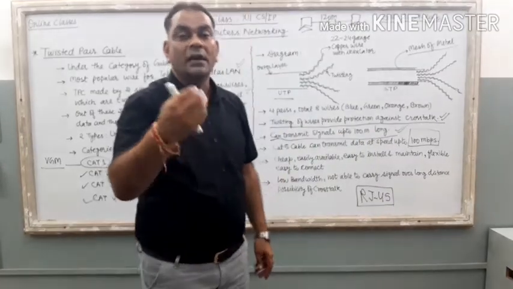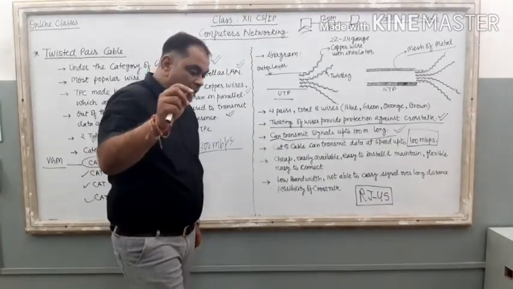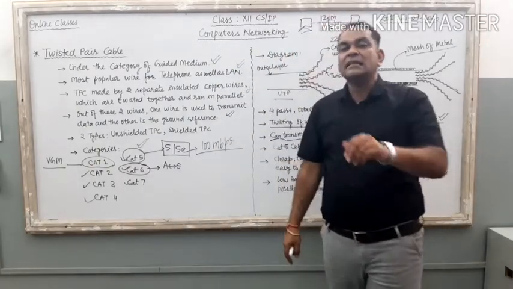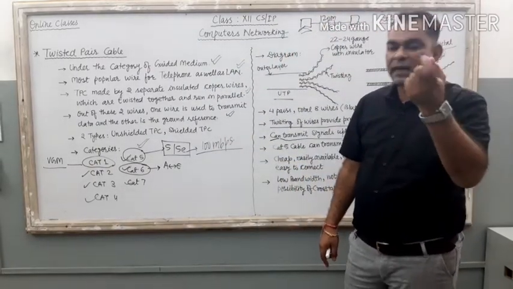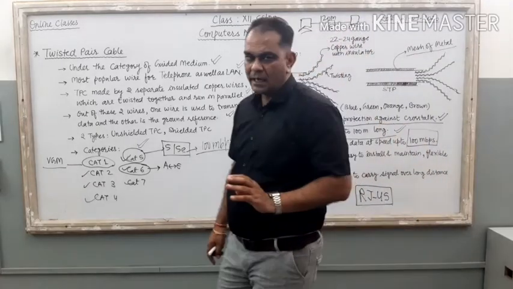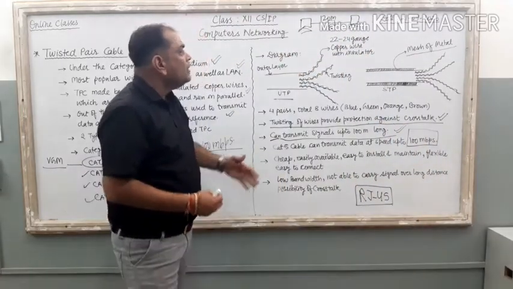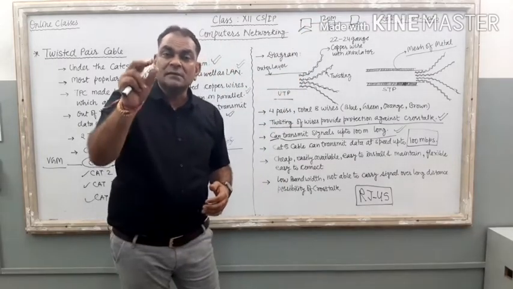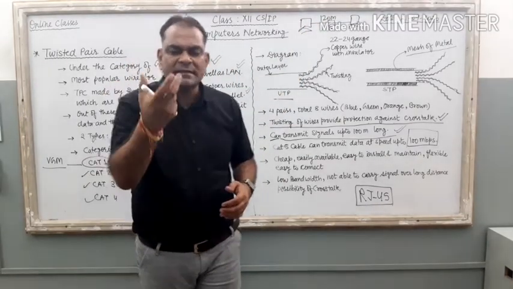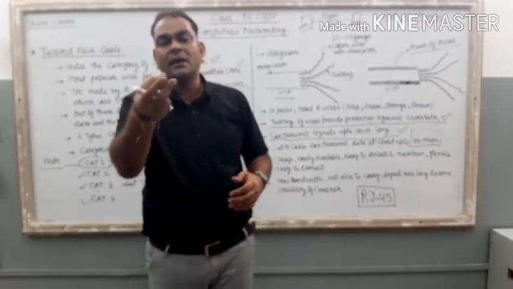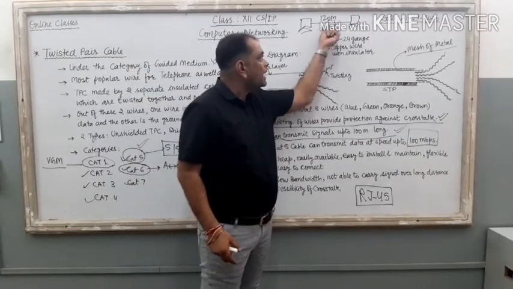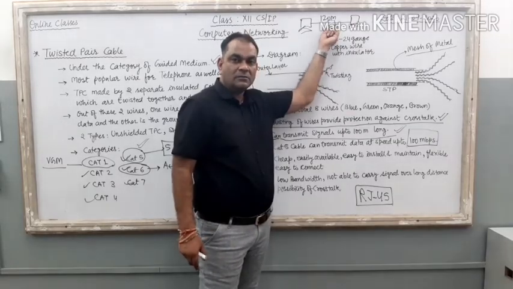Why? Because the length is more than the maximum signal carrying capacity of this twisted pair cable. Now what can you do? Use a repeater, or we can say an amplifier. It is a networking device easily available in the market. If you come across this type of situation, just purchase one repeater or amplifier from the market and put this repeater in between the wire.